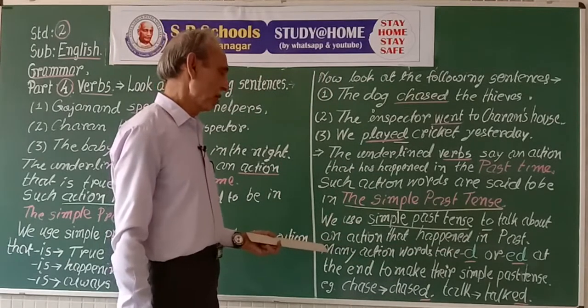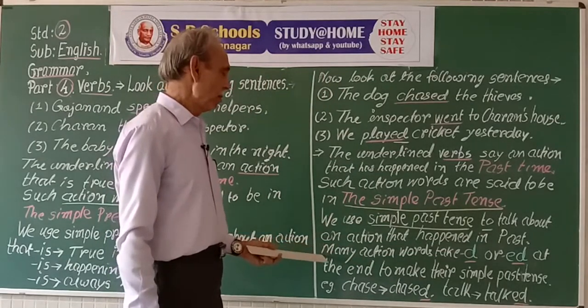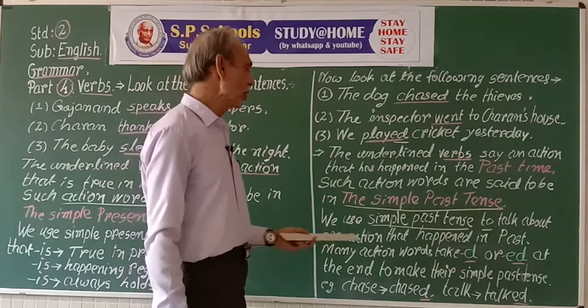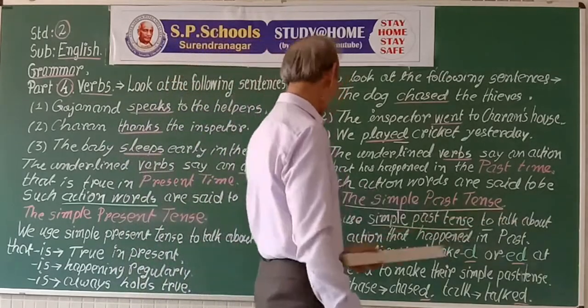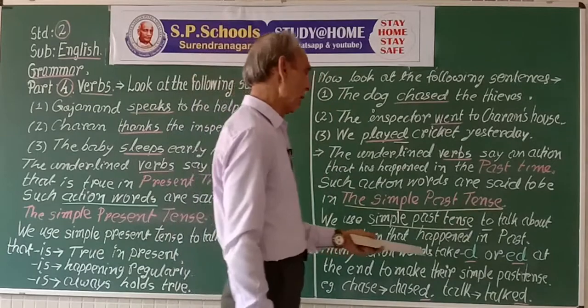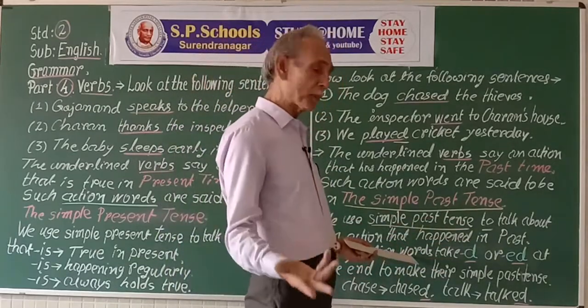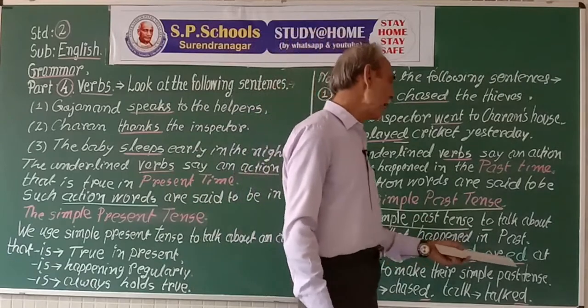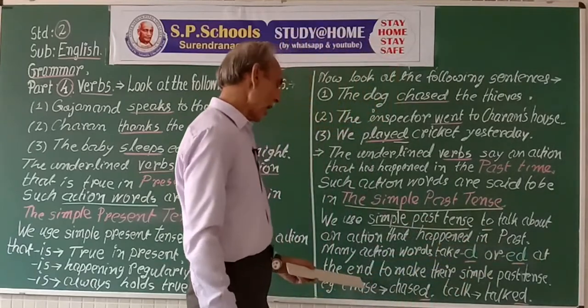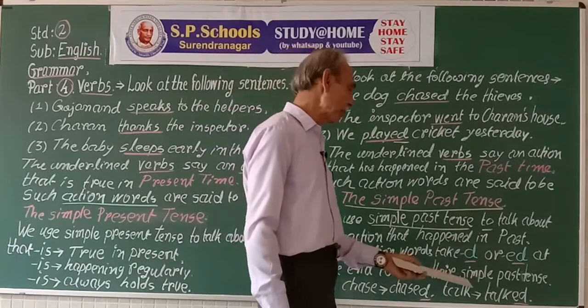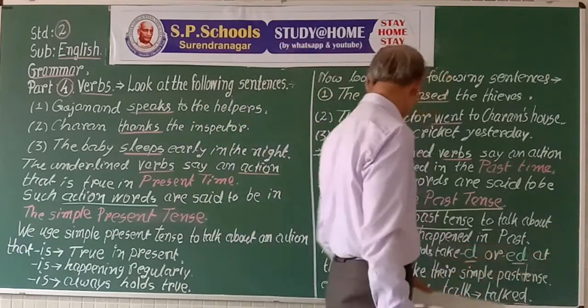So, we use simple past tense to talk about an action that happened in the past. Many action words, that is verbs, take d or ed at the end to make their simple past tense form.